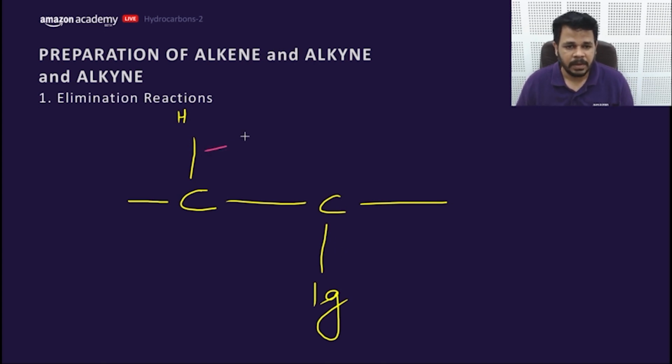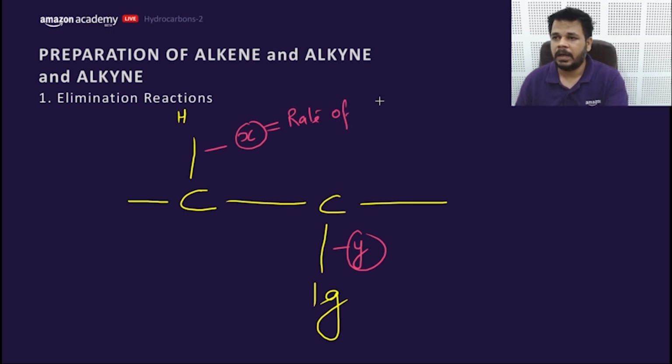Let's have an example. I'm writing x here and this is y. What are x and y? x and y are the respective rates of bond breaking. Let's see how fast each will break.